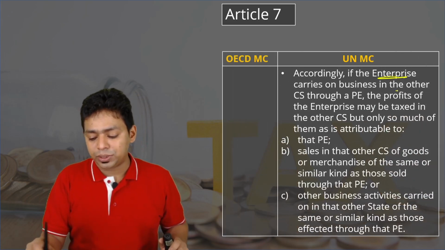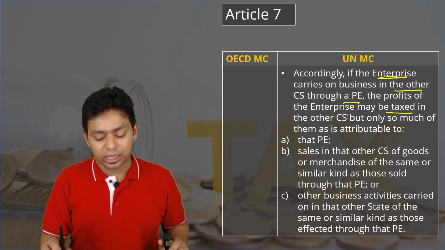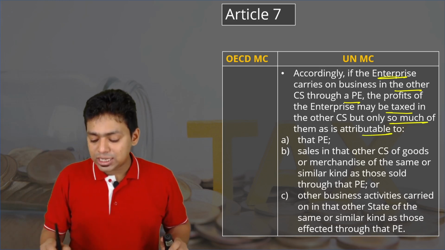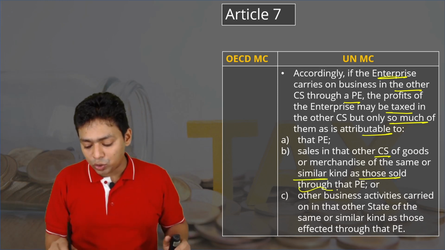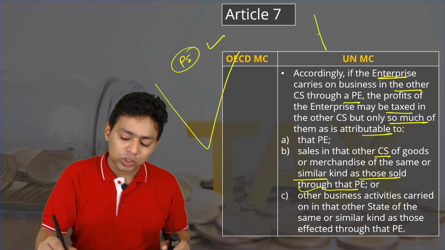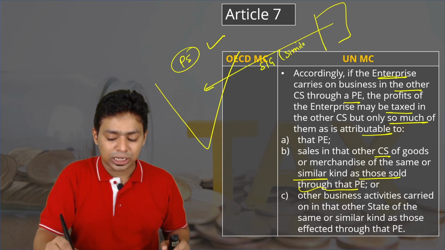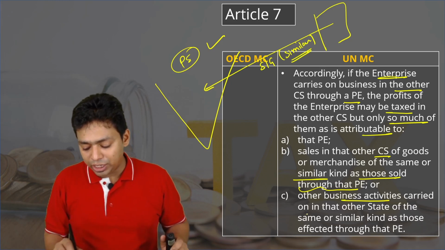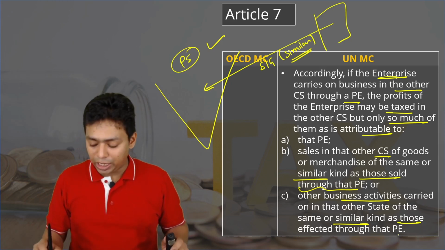Accordingly, if the enterprise carries on the business in other contracting states through a PE, the profit of the enterprise may be taxed in the other contracting state, but only so much of them as attributable to that PE. Sales in the other contracting state of goods or merchandise of the same or similar kind as those sold through that PE. So direct sale, direct PE, full income is taxable. Same goods are sold directly by the foreign enterprise, goods or services which are similar in nature. Obviously the benefit is given only when the goods and services are similar in nature, and other business activity carried on in that other state of the same or similar kind as those effected through that PE.